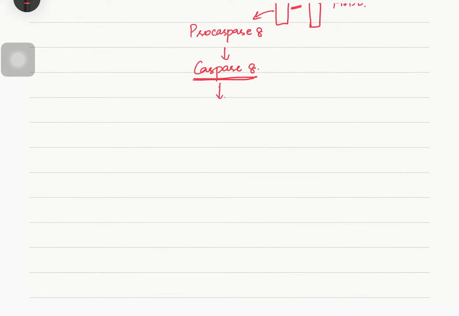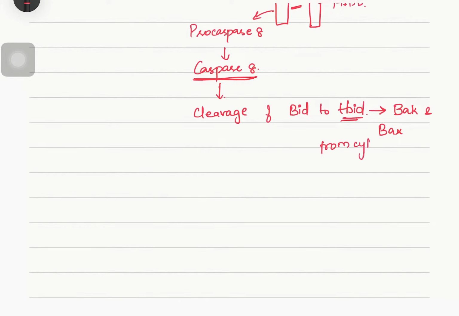So this will cause cleavage of BID to tBID, and hence this tBID will translocate BAX and BAK from the cytosol to the mitochondria. In the previous video we discussed that when caspase is activated, BAX will be entering into the mitochondria.